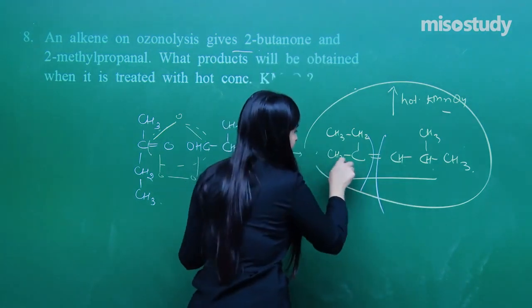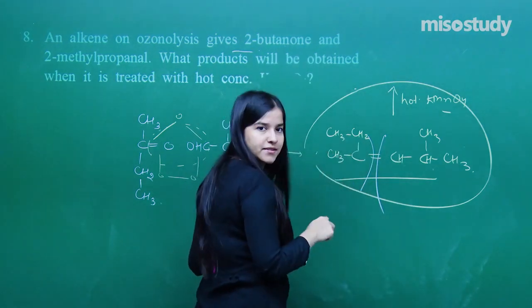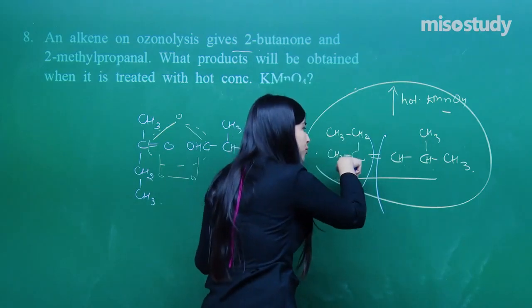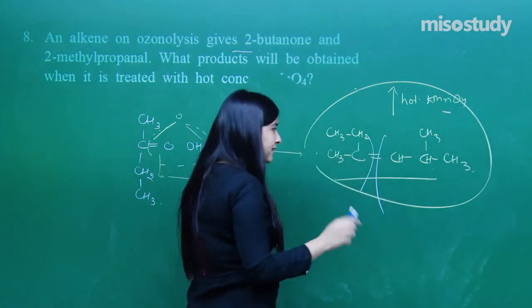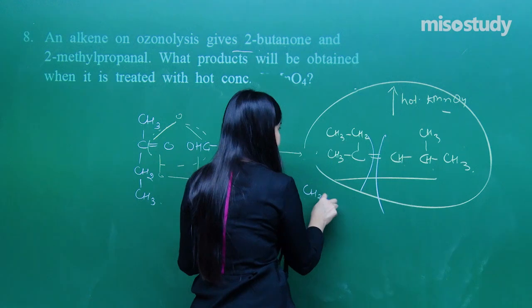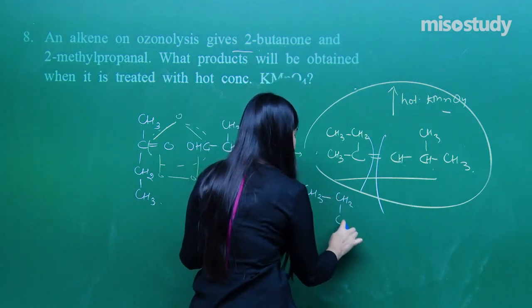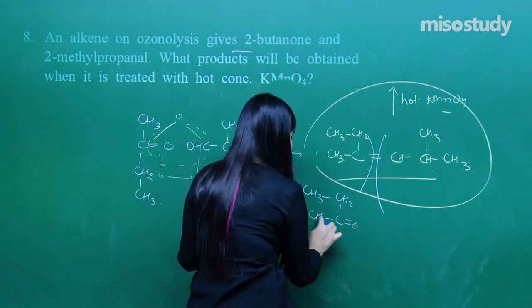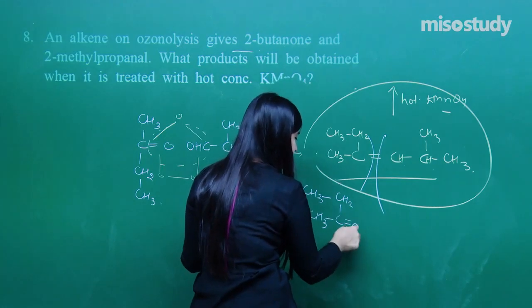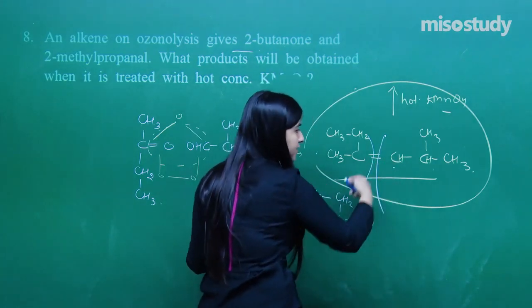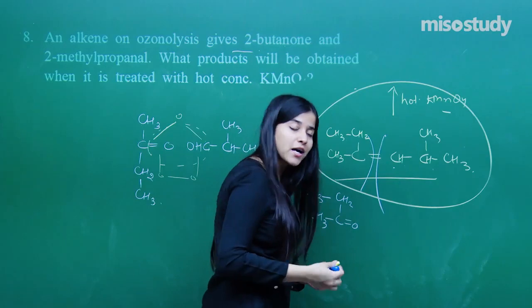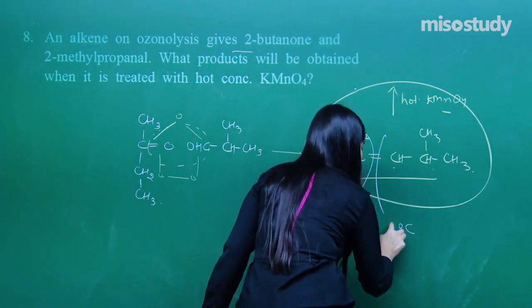See here, it is a non-terminal one, somewhere in the middle, so butane 2-one will be formed in this case, no acid. Butane 2-one only. Done. The next thing that will be obtained, this is terminal, this will be getting converted into the carboxylic acid, COOH.